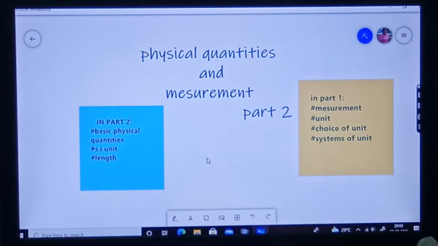So today in this video we are going to continue with physical quantities and measurement, part 2. In part 1 we have learned about measurement, about units, about choice of unit, about systems of unit. So in this part 2, we are going to learn about the basic physical quantities, about what is SI unit, and the first basic physical quantity, that is length. In this video, we are going to cover this.